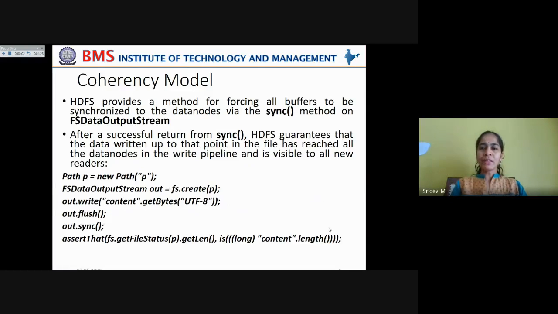Now, HDFS provides a method for forcing all buffers to be synchronized to the data nodes via the sync method on FSDataOutputStream. You know that the replication factor has to be maintained on HDFS clusters, and the default replication factor is 3. So HDFS provides a method called sync in order to ensure that all the buffers are synchronized to the data nodes. All the buffers of data are safely written to all the data nodes in the pipeline in order to meet the default replication factor.